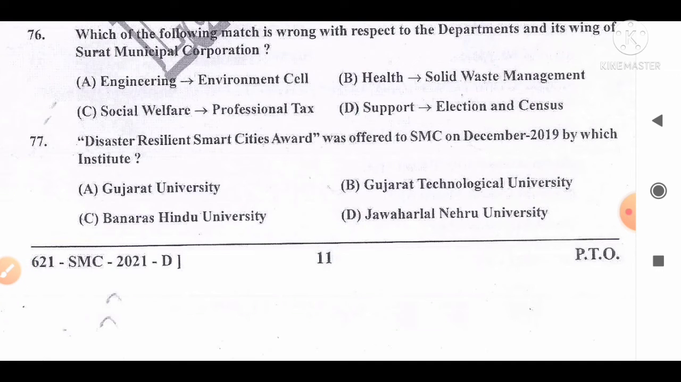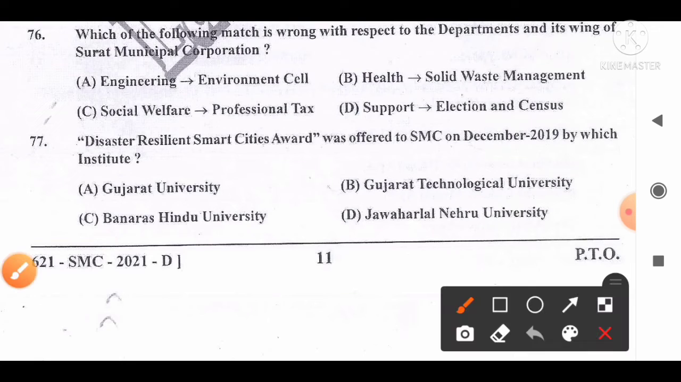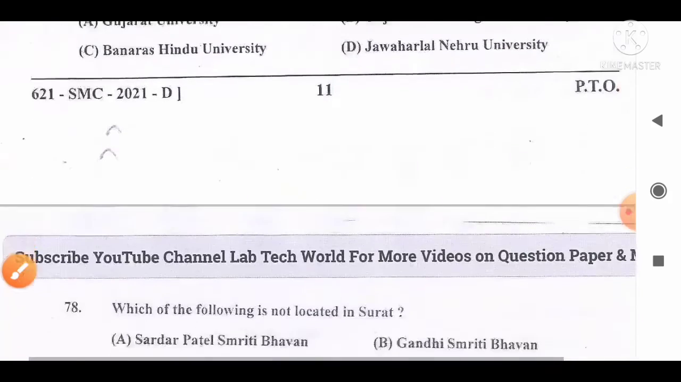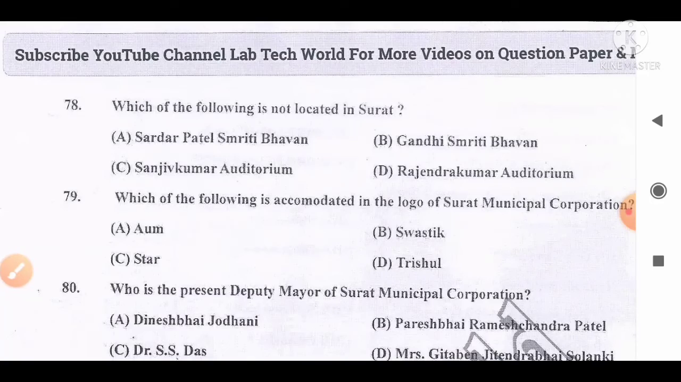Disaster Resilient Smart City Award was offered to SMC in December 2019 by which institute? The options are: A, Gujarat University; B, Gujarat Technological University, that is GTU; C, Banaras Hindu University; D, Jawaharlal Nehru University. And the correct answer for this question is option D. Jawaharlal Nehru University gave the Disaster Resilient Smart City Award to the SMC in 2019. So option D, Jawaharlal Nehru University, is the correct answer for this question. Move to the next question, number 78.